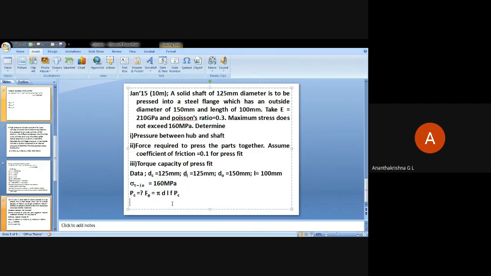Then we need to find out torque, which is equal to Fa into DC by 2.